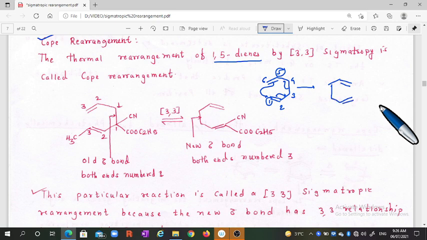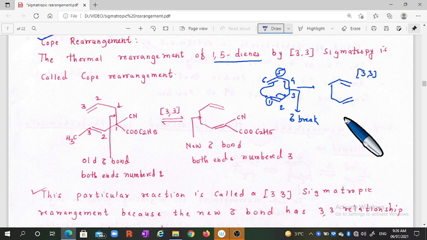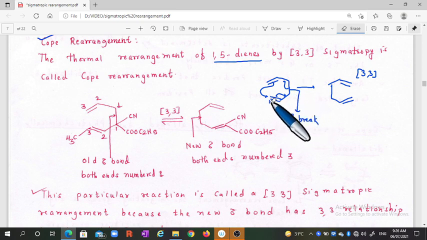In this case, the sigma bond is broken at this point. This bond is the sigma bond, and it breaks. This reaction we call a 3,3 sigmatropic reaction. To understand why it is called a 3,3 sigmatropic reaction, we give the numbering. The bond breaks from this position, and this is an allylic carbon, this is also an allylic carbon, and this is also allylic.